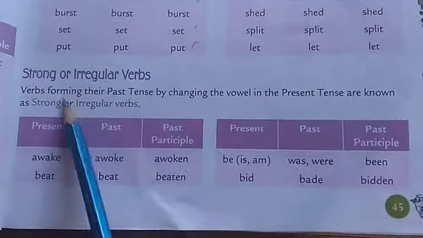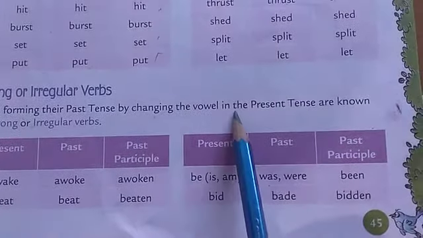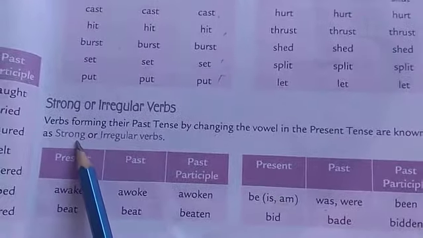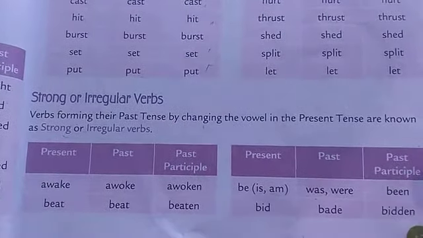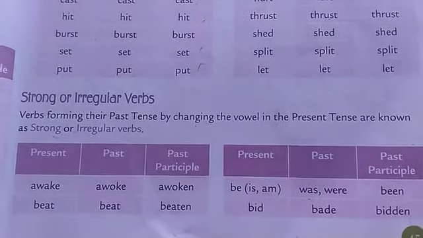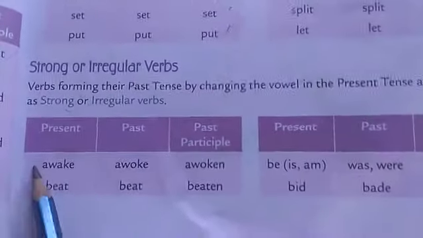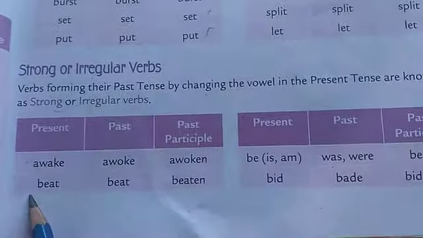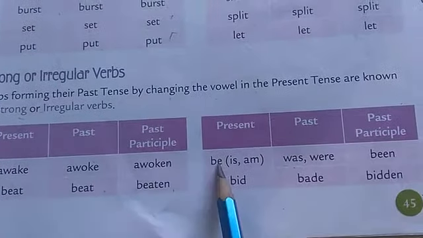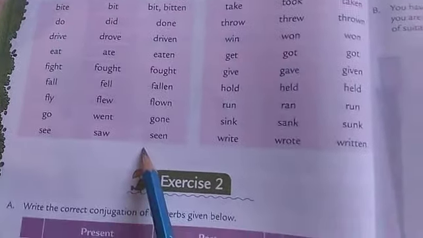Next one, strong or irregular verbs. The verbs forming their past tense by changing the vowel in the present tense are known as strong or irregular verbs. Awake, awoke, awoken. Beat, beaten. Be, was, were, been. That is known as irregular verbs.